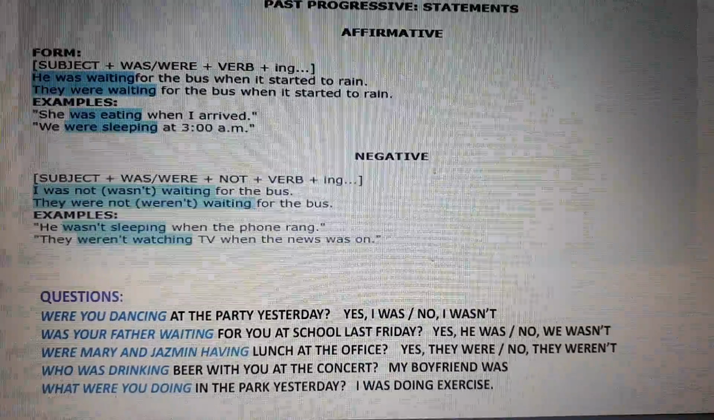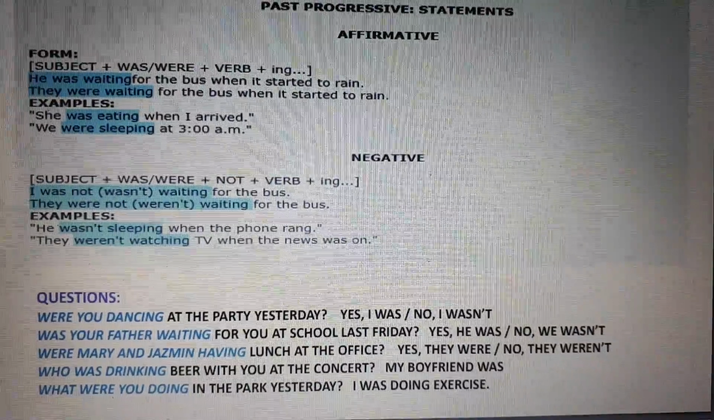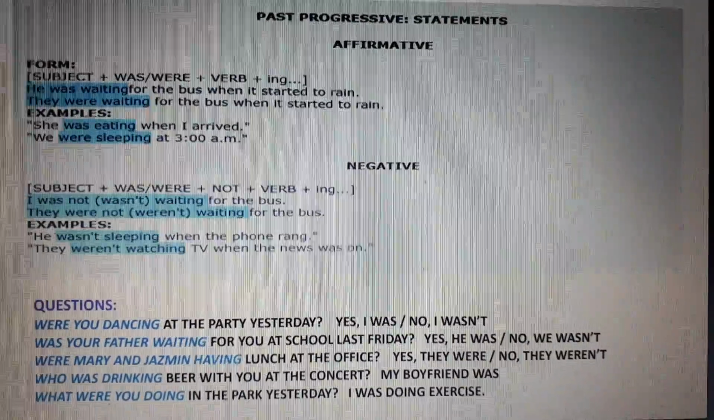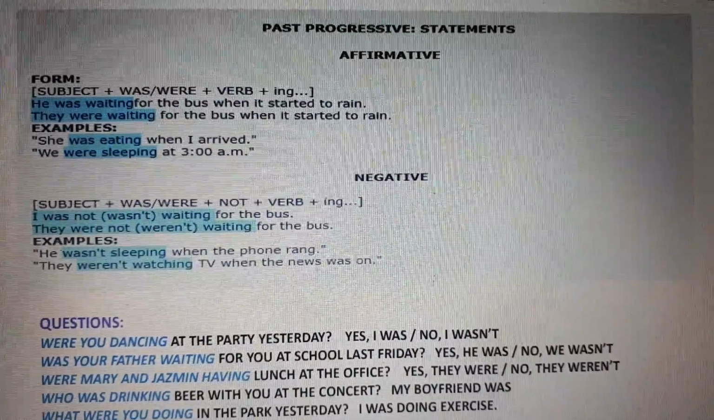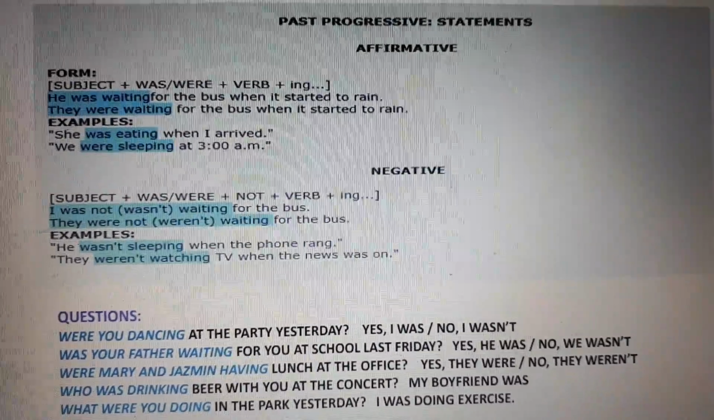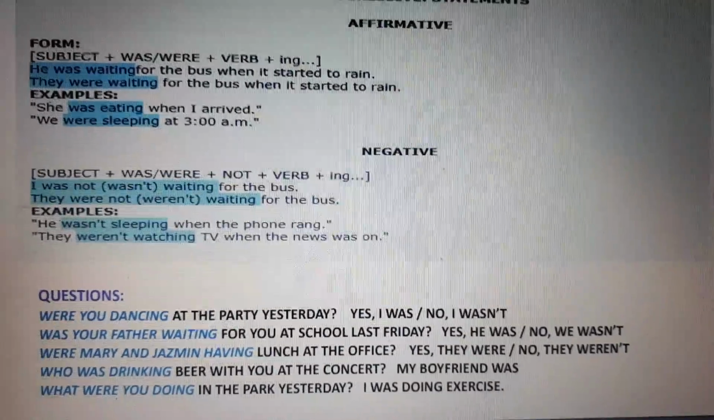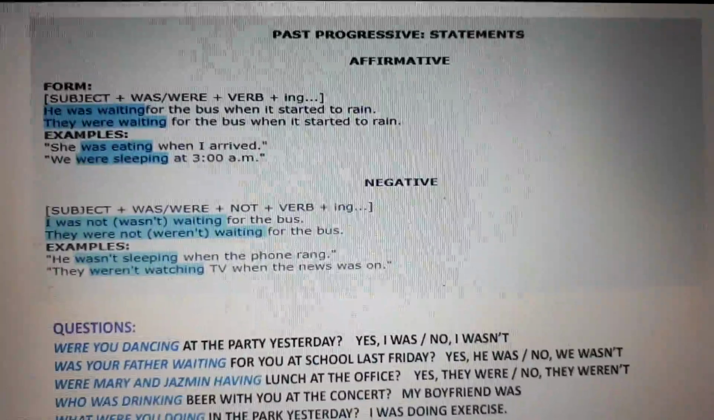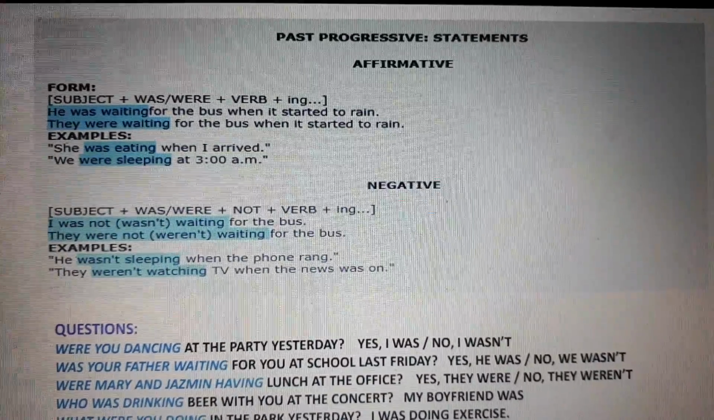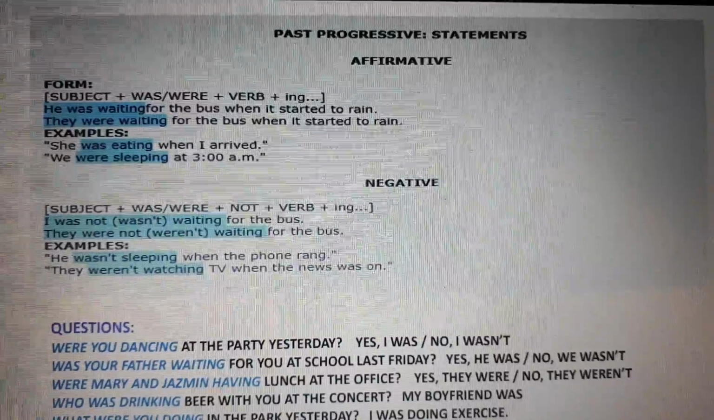If it is singular, we need was. If it is plural, we need were, okay? For example, we have some exercises here. He was waiting for the bus when it started to rain, okay? Do you remember that we talked about the simultaneous action? Well, this is almost similar to that, okay?